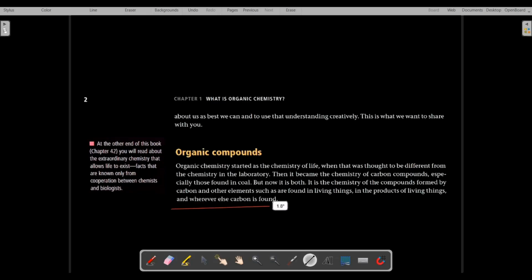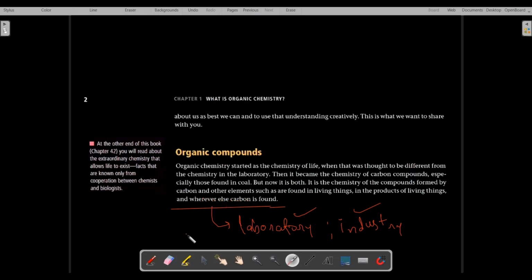So carbon compounds might be found in other places as well. Some of the organic compounds might be synthesized in a laboratory. That is the meaning of wherever else carbon is found. It means we can make organic compounds in a laboratory as well as in industry. So in these two places also some organic compounds might be found.